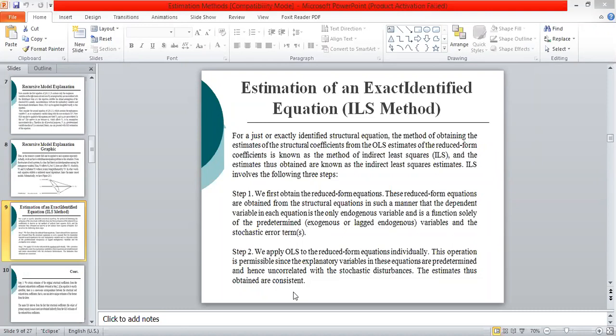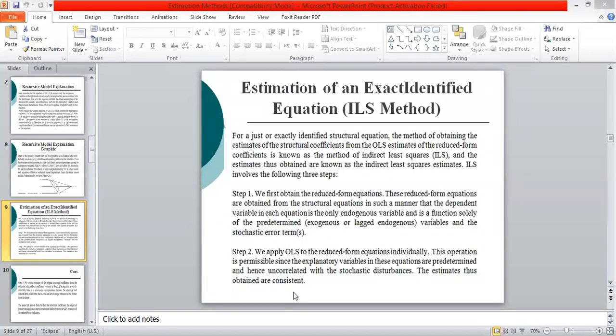These reduced form equations are obtained from the structural equations in such a manner that the dependent variable, the endogenous variable in each equation, is the only endogenous variable and is a function solely of the predetermined variables and the stochastic term.